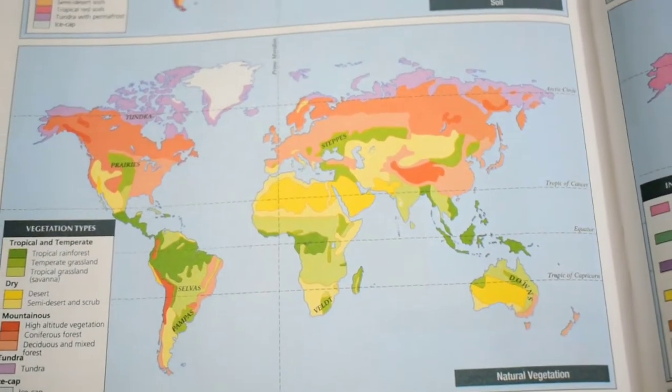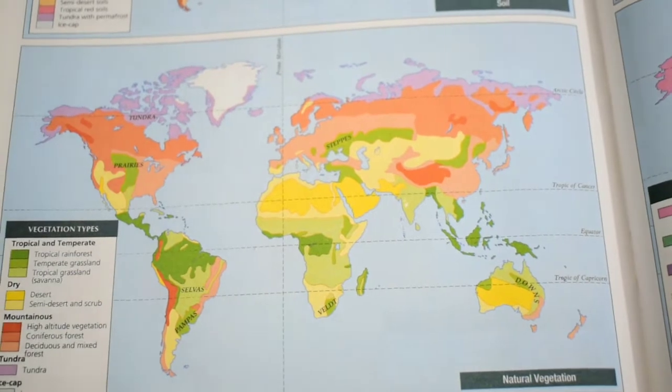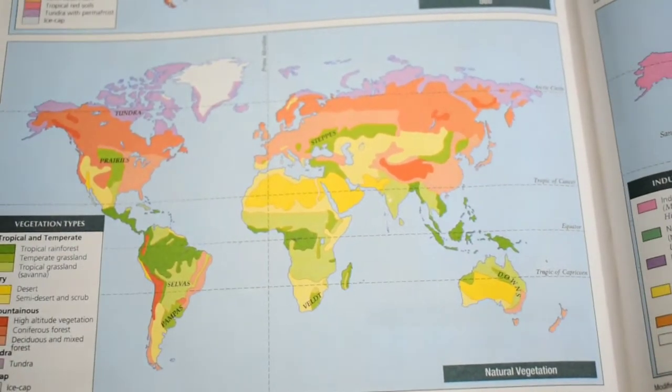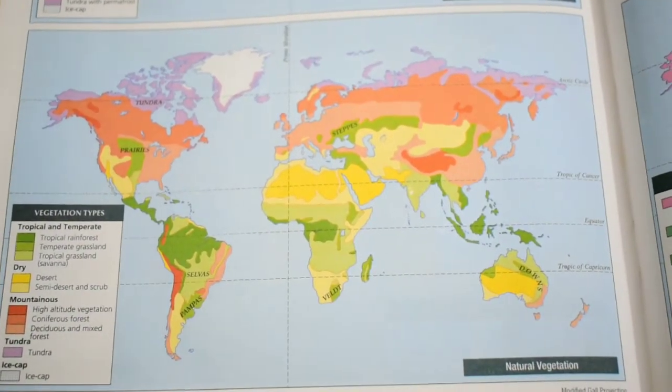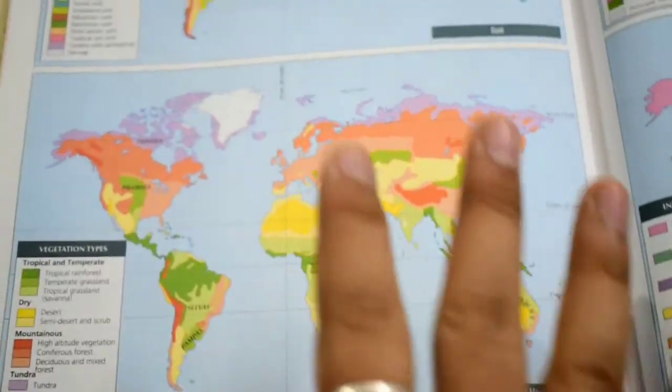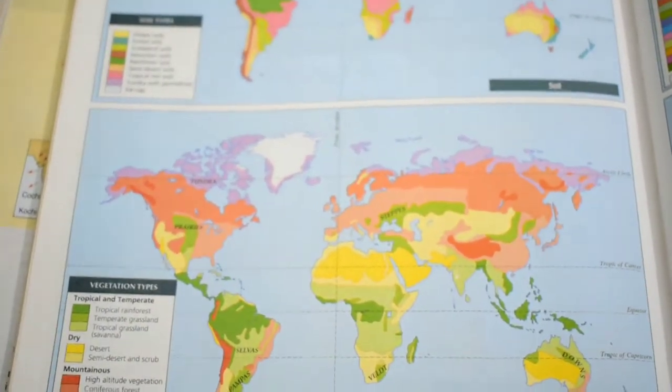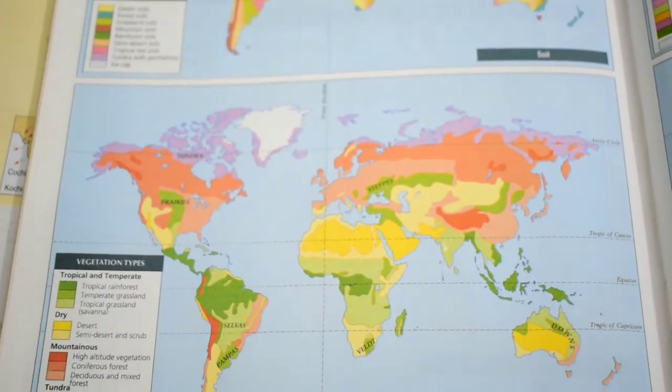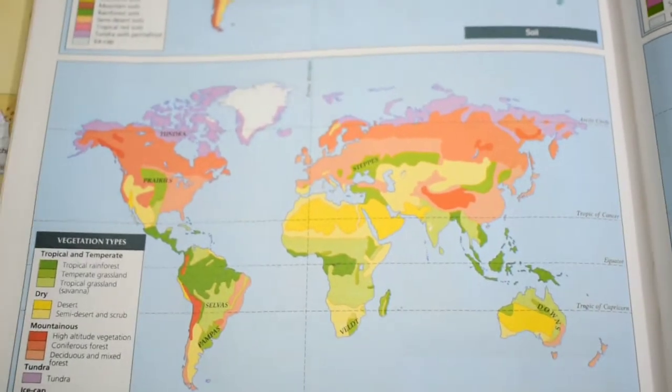This is very important because these evergreen rainforests have a huge number of trees, a very dense cover of forests, and they take in a lot of carbon dioxide and give out a lot of oxygen, giving the equatorial forests the nickname the lungs of the world.